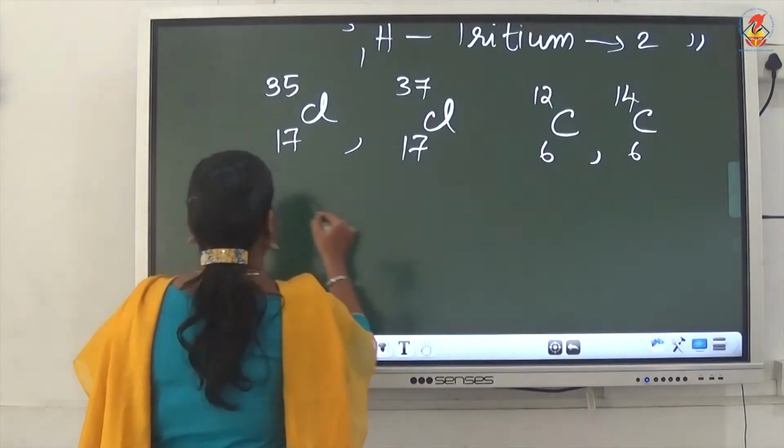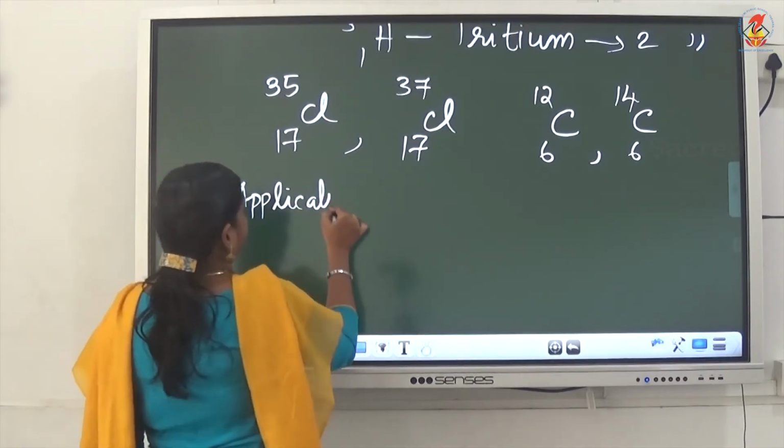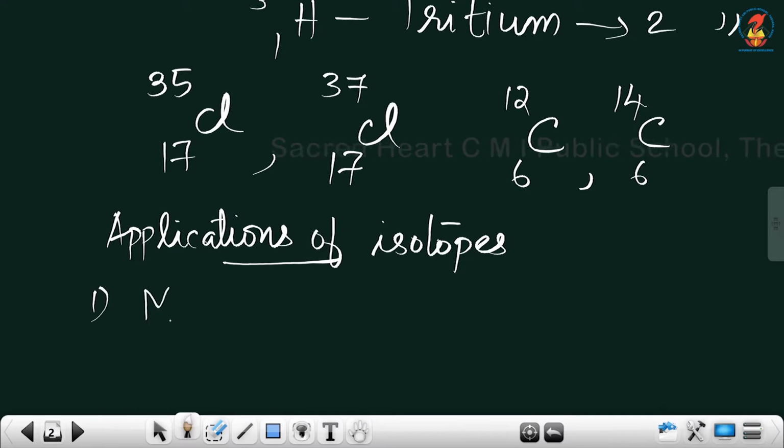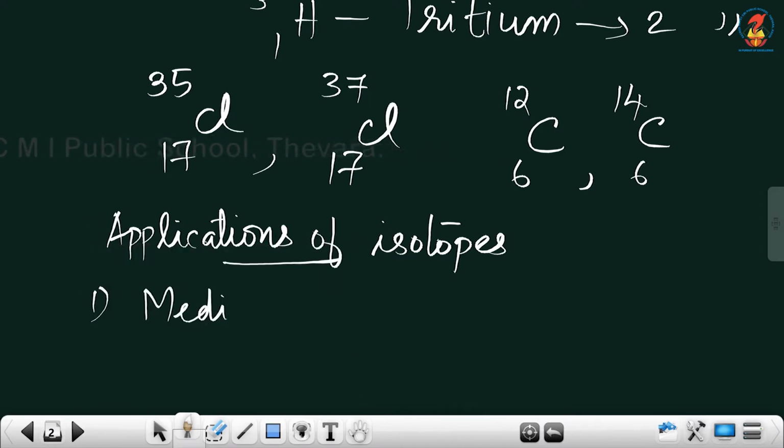In the medicinal field, some isotopes are used to detect leukemia and also to detect cancerous cells.